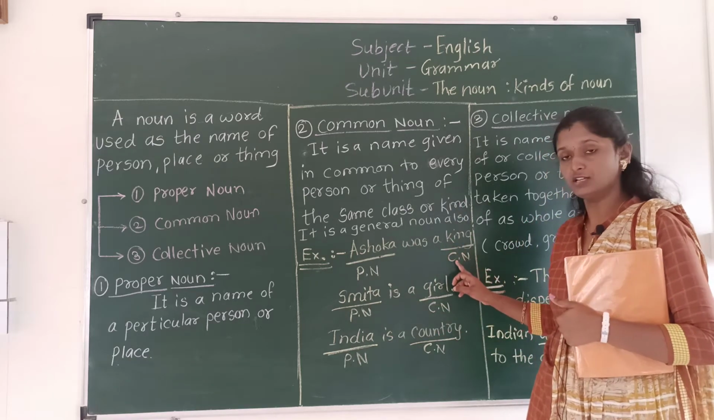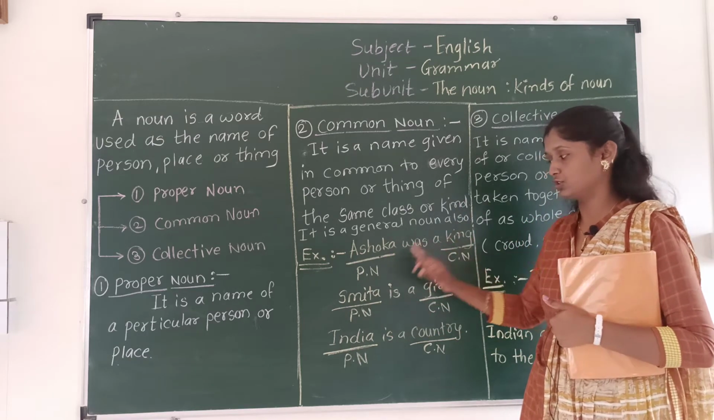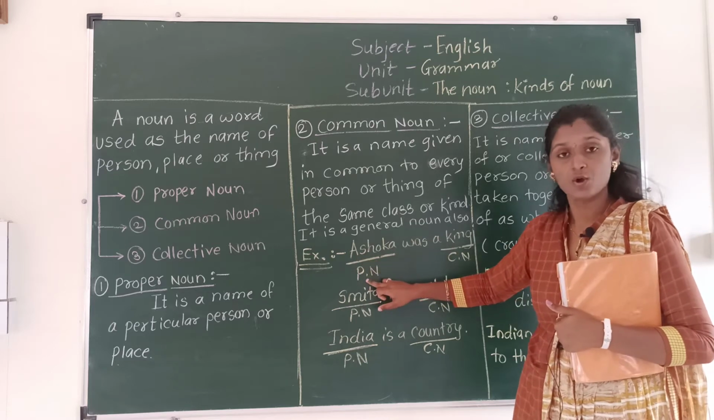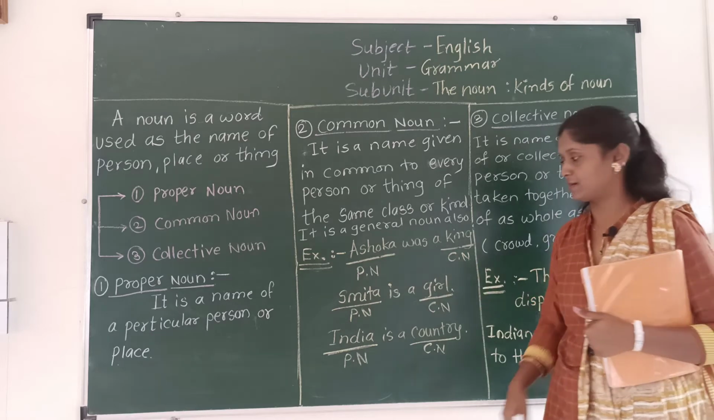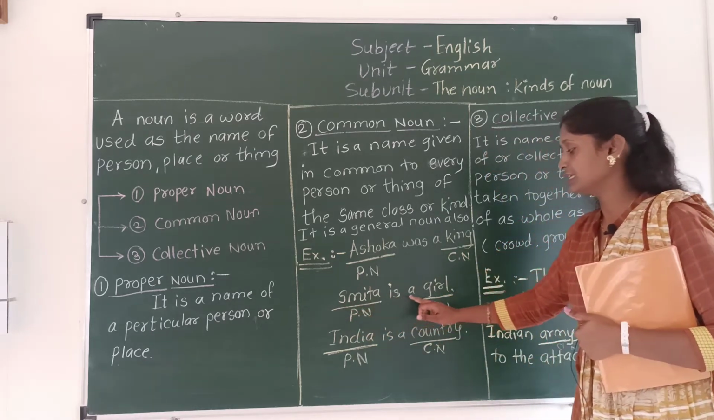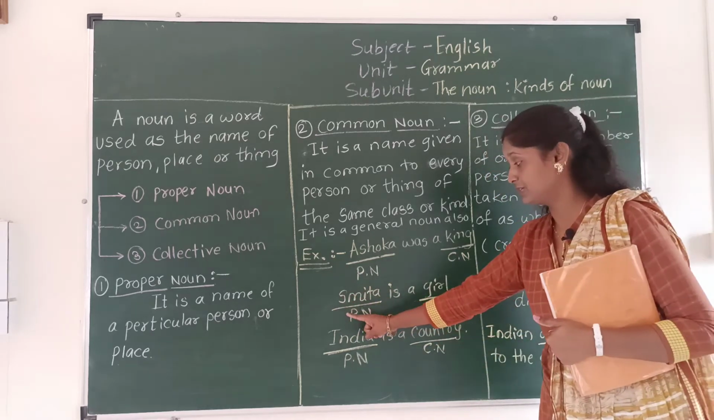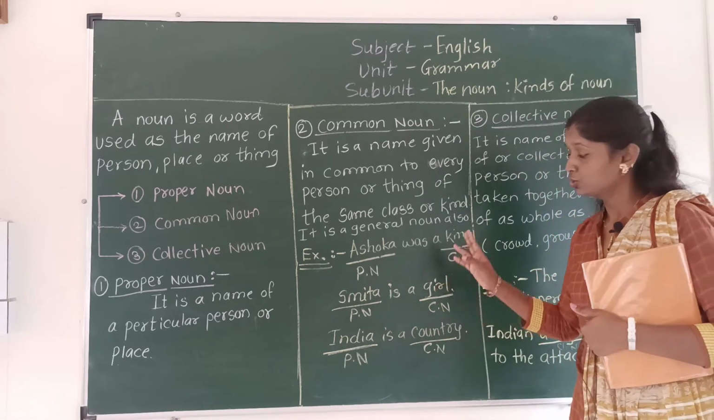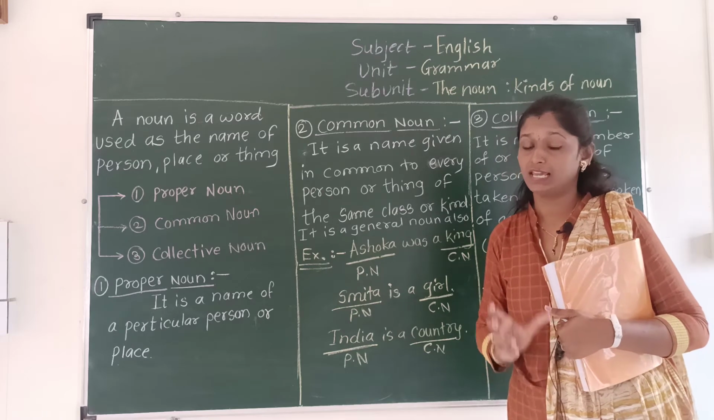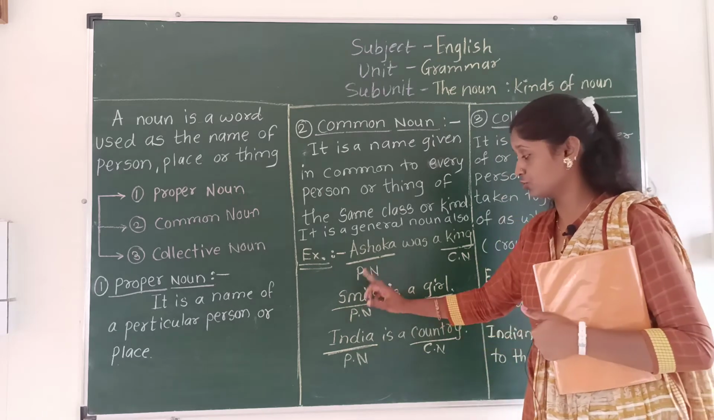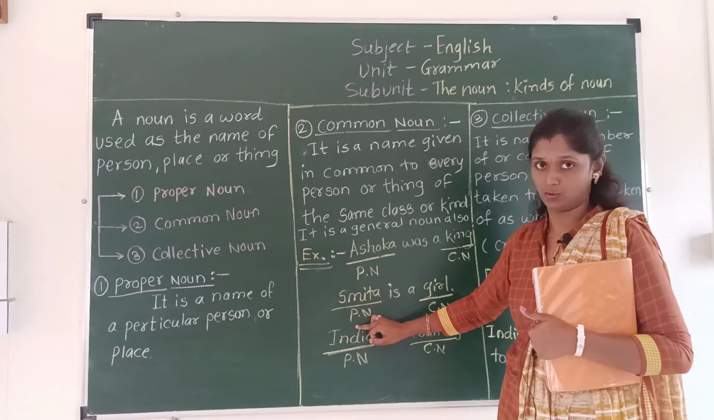So Ashoka was a king. In that sentence, Ashoka is a proper noun and king is a common noun. One more example: Smita is a girl. Smita is the name of a specific person, so Smita is a proper noun.